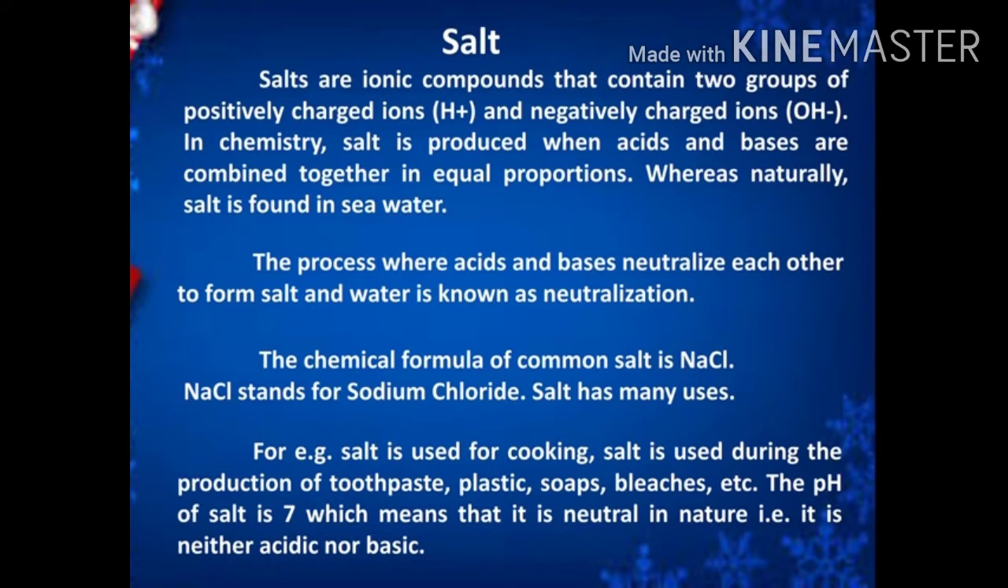When cations and anions interact with each other, they combine in such a way that the overall charge of the salt becomes zero. The cations and anions bond through an ionic bond. The neutral compound salt is produced when acid and base are combined together in equal proportion. That reaction is called a neutralization reaction. You have already studied that a neutralization reaction is a process where acid and base neutralize each other to form salt and water.